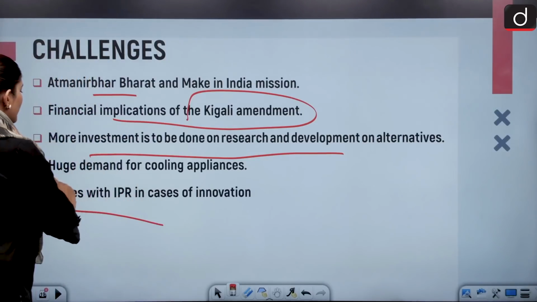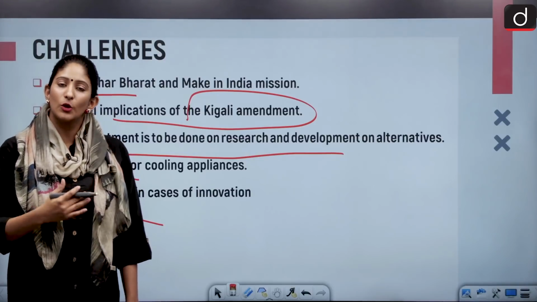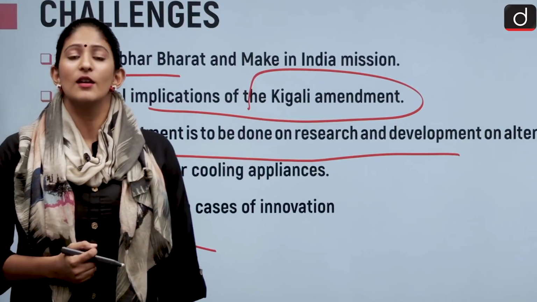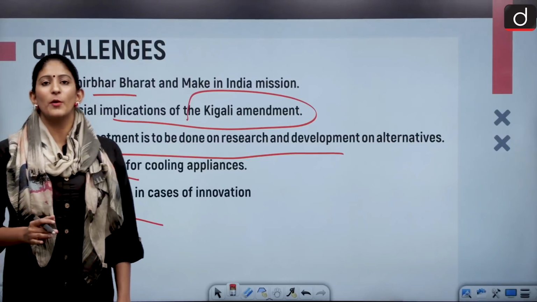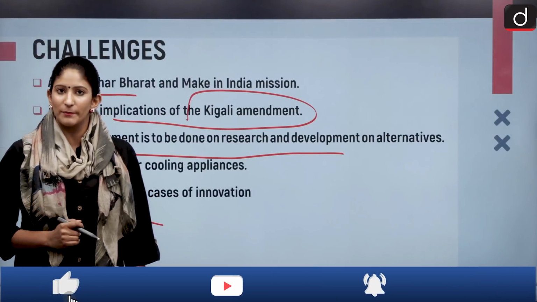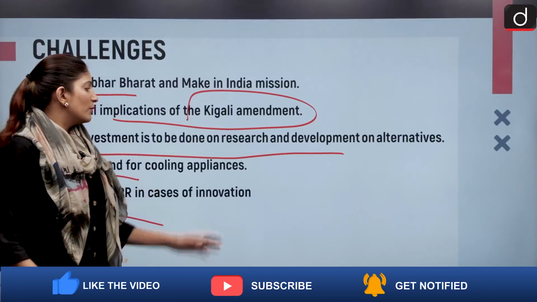Then, because there will be an increase of the global temperatures in the next 10 to 20 years, more demand will be there for the cooling appliances by the general populace. The general populace is not very mindful of the environmental implications of such cooling appliances. They will of course just demand until and unless awareness is there. So what will happen with that?